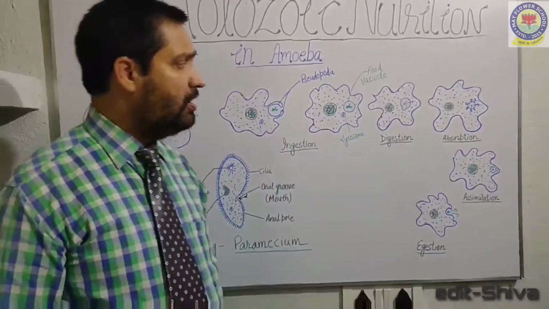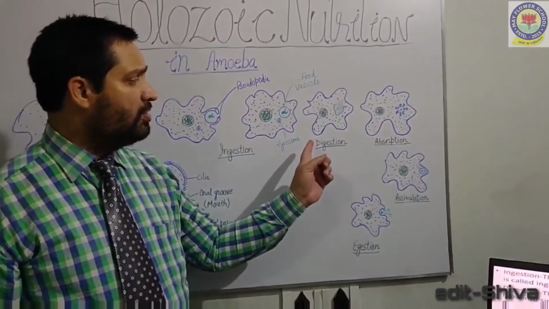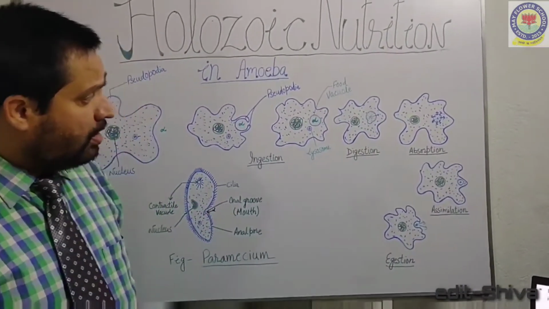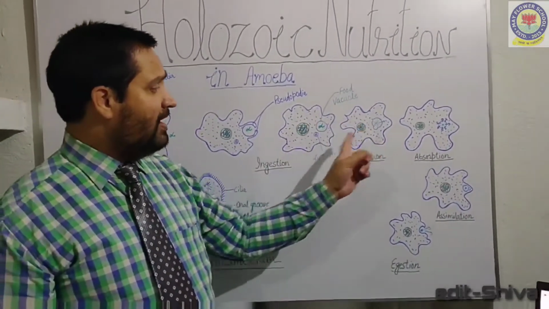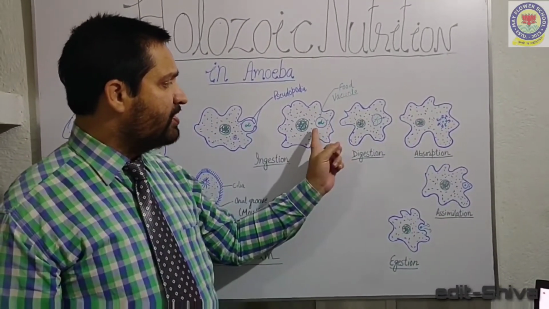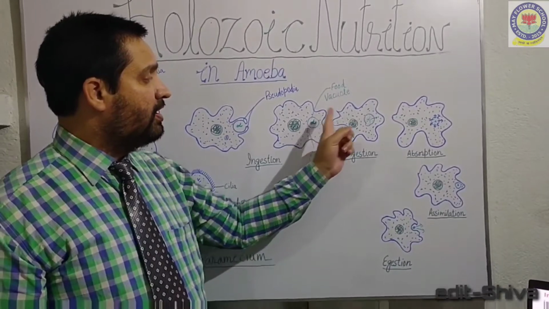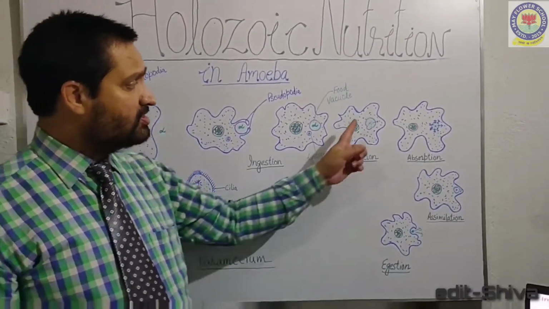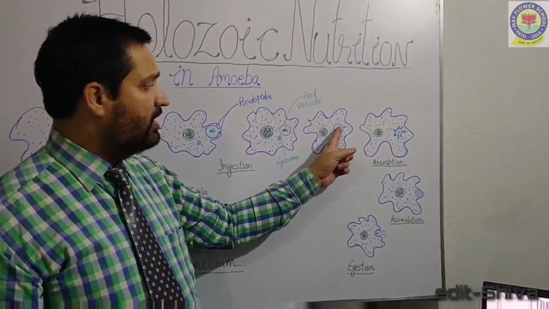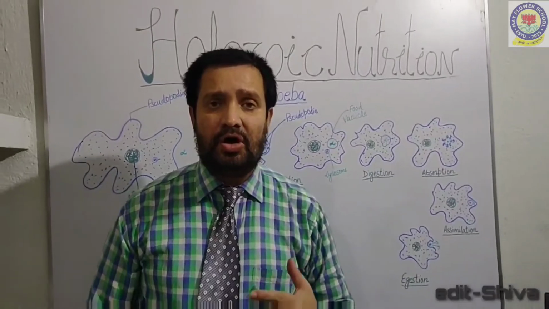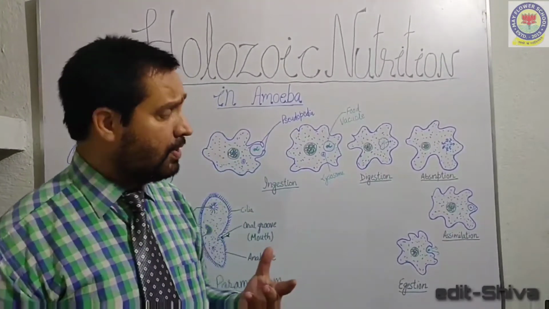Let us move to the next process of nutrition in amoeba, that is digestion. When the lysosome gets fused with the food particle, the enzyme present in the lysosome gets mixed with the food. As a result, this complex organic food is converted into its simplest form. This is called digestion.